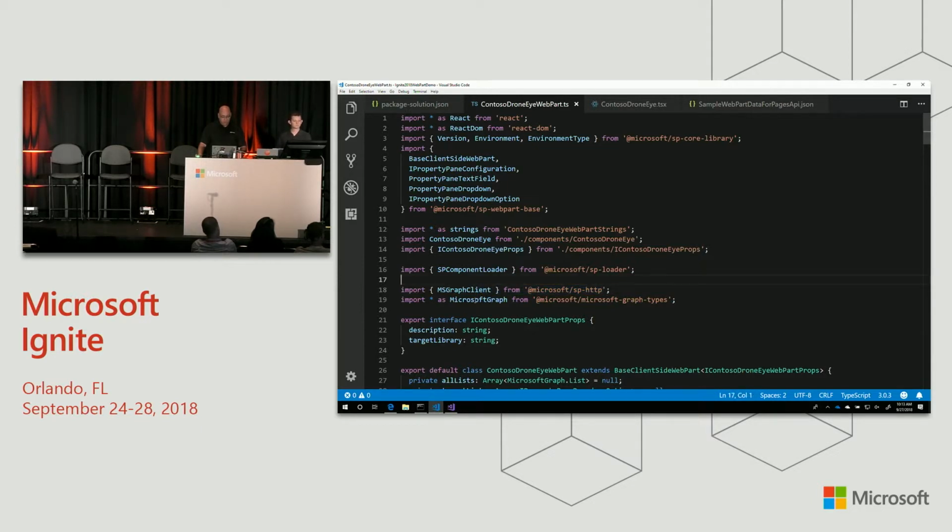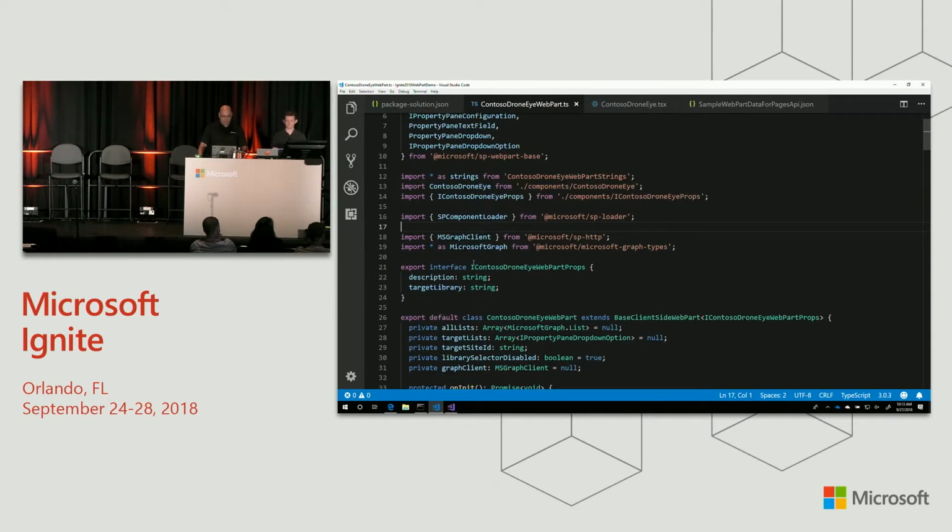And then I'm also including, from the Microsoft Graph team, the Microsoft Graph types for TypeScript. So I don't have to do this, I could work with the JSON directly, but this gives me easy access to all the type definitions that we've published as part of the API. And so you'll see later on, it just makes working with the API a lot easier. I don't have to manage JSON. I can use the actual definitions of the objects, set the properties easily, and get that to work. So I'm importing both of those packages.